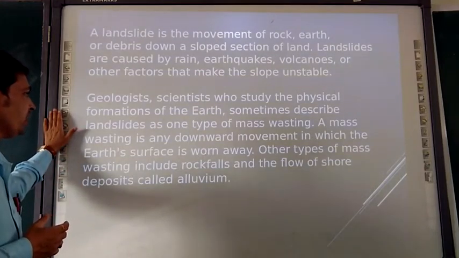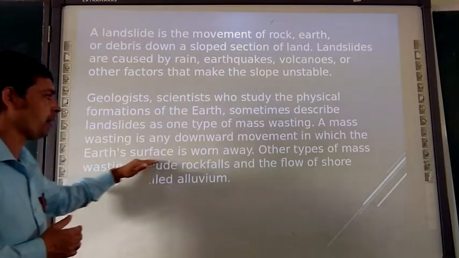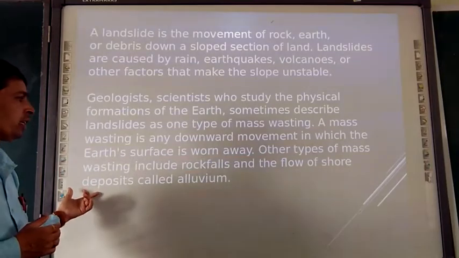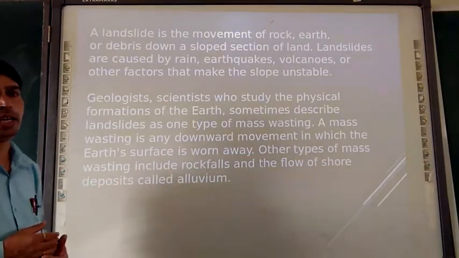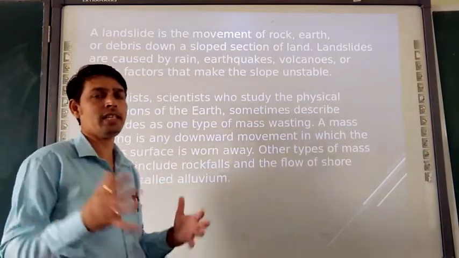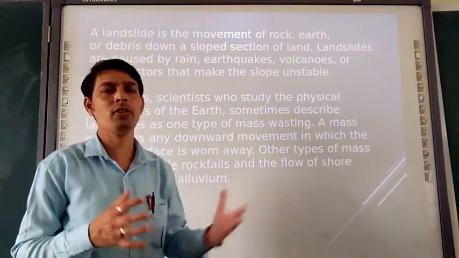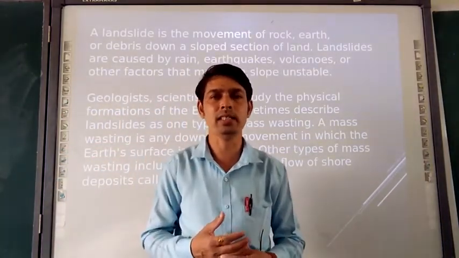Mass wasting is any downward movement in which the earth's surface is worn away. Other types of mass wasting include rock falls and flows, depositing material called alluvium. So landslides are always there. In the states we are talking about, Uttarakhand and Himachal Pradesh, there are landslides every year.